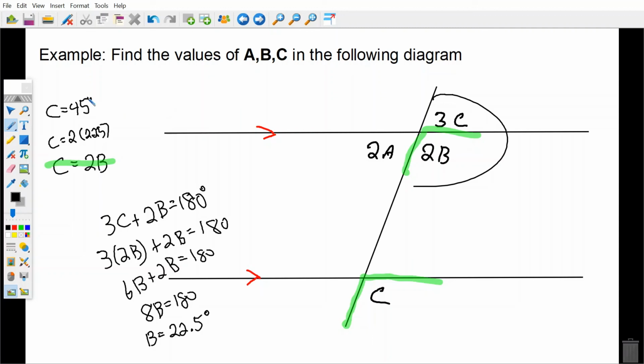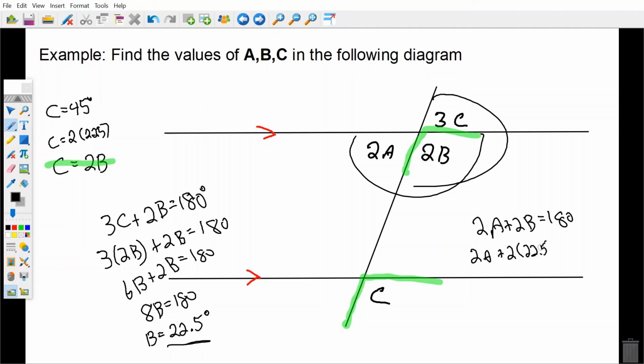The next thing is I know that 2A and 2B have to add up to 180. So 2A plus 2B equals 180. I know what B is. B is 22.5. So I can sub that in for B, and I can solve this. 2A plus 45 equals 180.